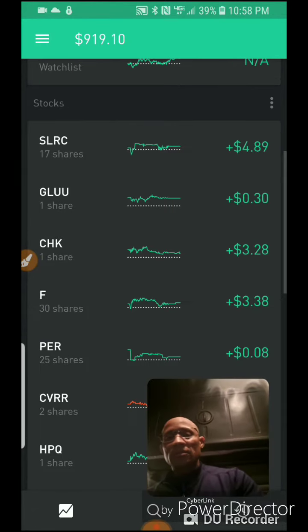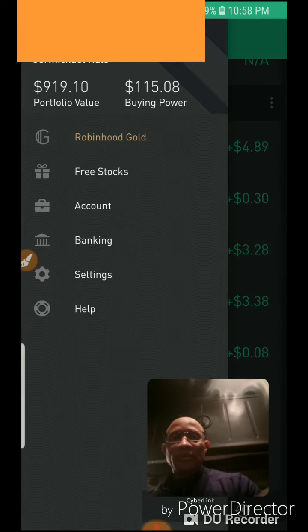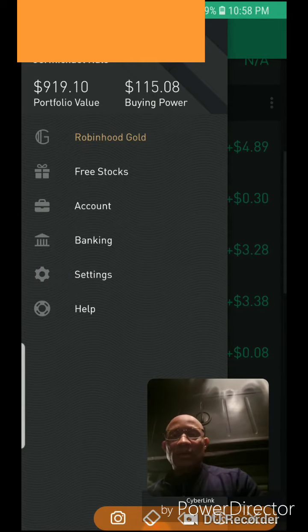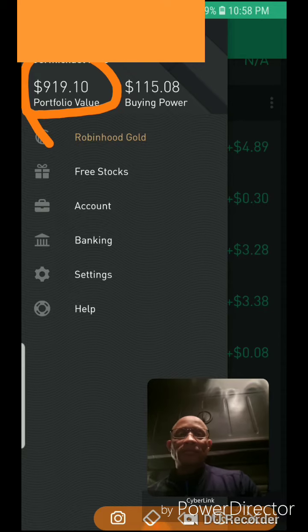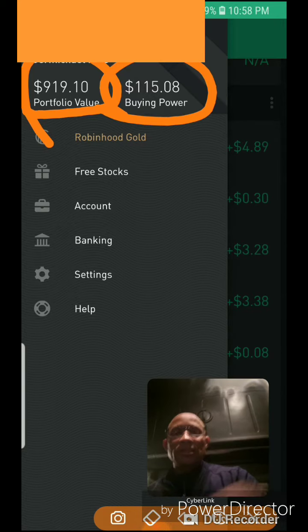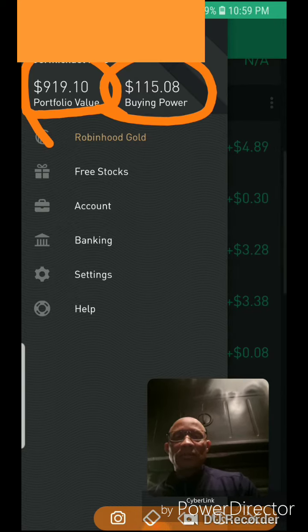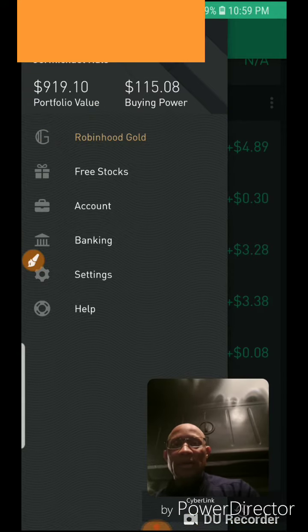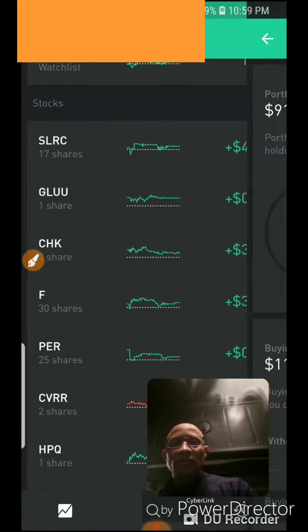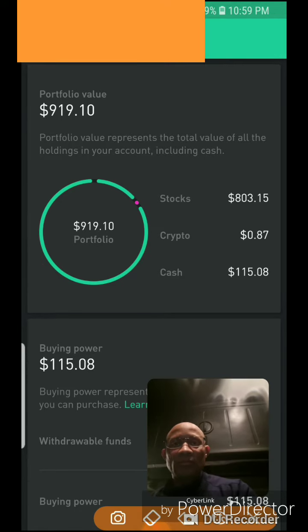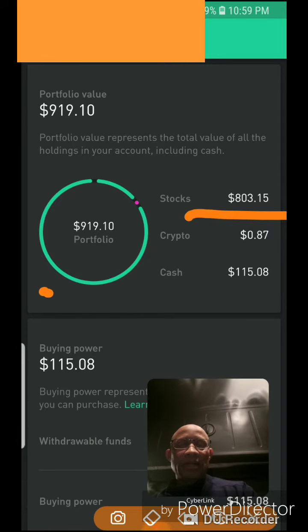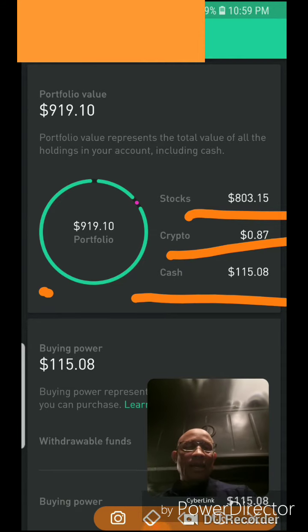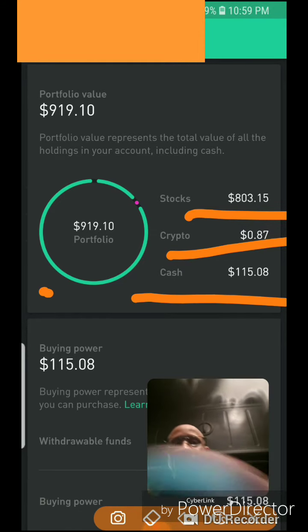And then what you do is, I guess I'll show this part of my screen. This is my portfolio, right? So that's how much I got in there right now, 919. This amount right here is cash. So that's how much more buying power I got. It shows it right here. I have $803 of stocks. I got some cryptocurrency, pretty much nothing. I'm scared of that, as you can see. And I got $115 in order to buy stuff.